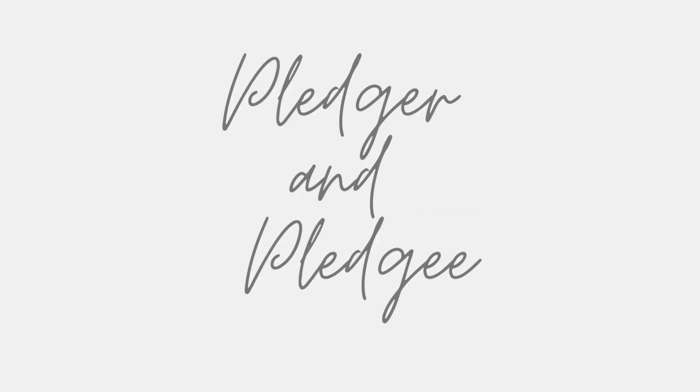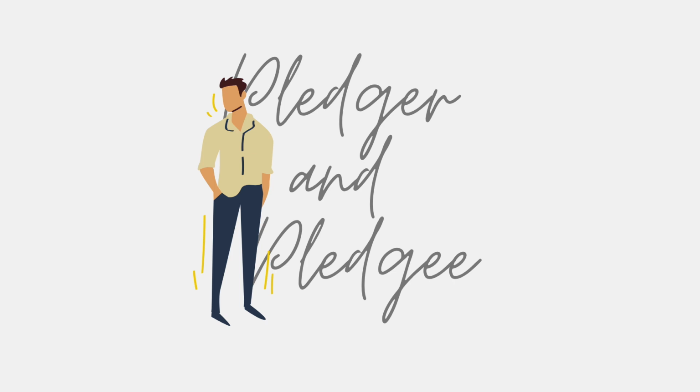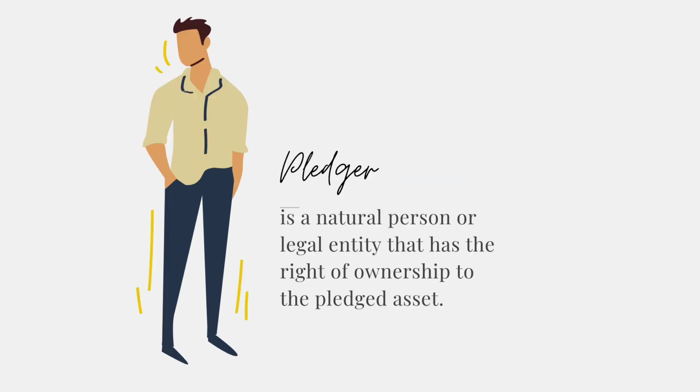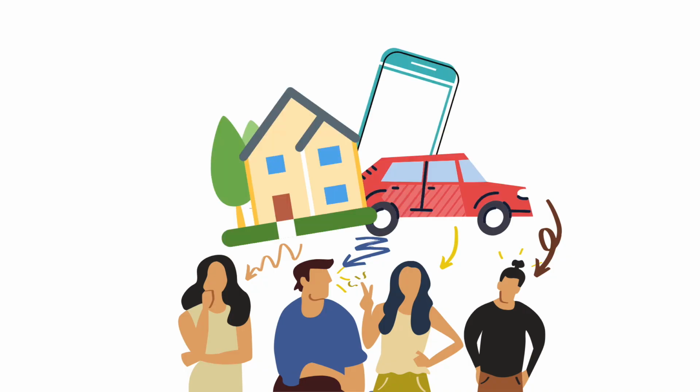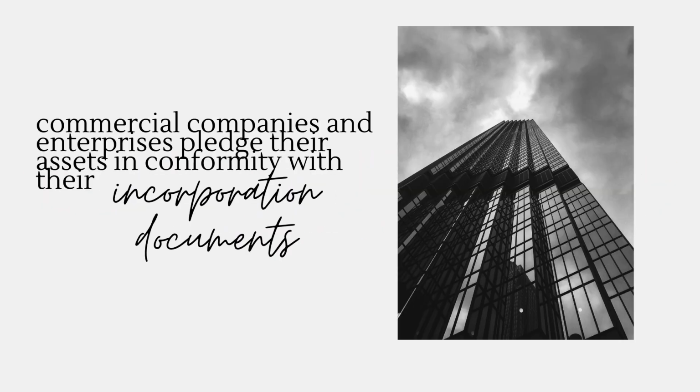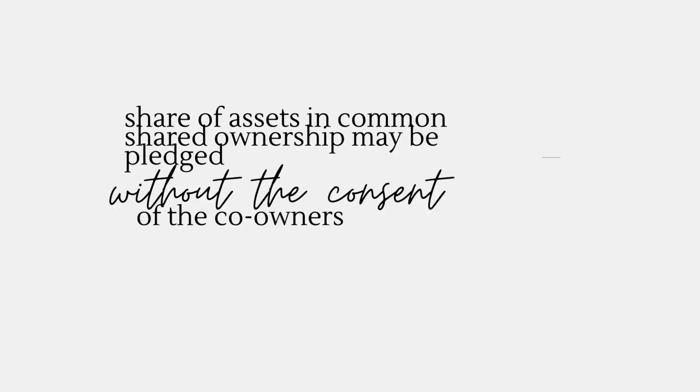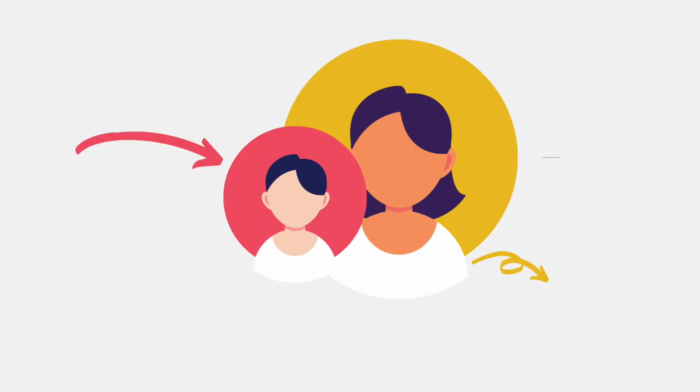There are two parties in pledge, namely, the pledger and the pledgee. The pledger is a natural person or legal entity that has right of ownership to the pledged asset. Both the obligor of a secured obligation and a third party may be a pledger. Assets in common ownership may only be pledged by consent of all co-owners. Commercial companies and enterprises pledge their assets in conformity with their incorporation documents. A share of assets in common shared ownership may be pledged without the other co-owner's consent.